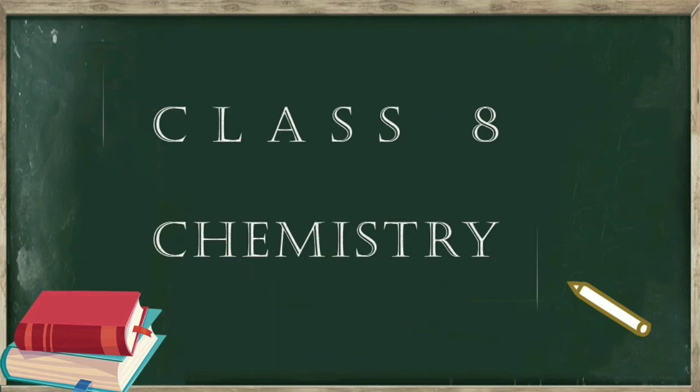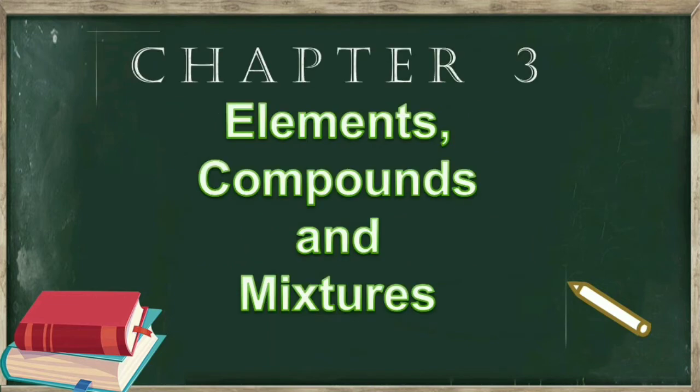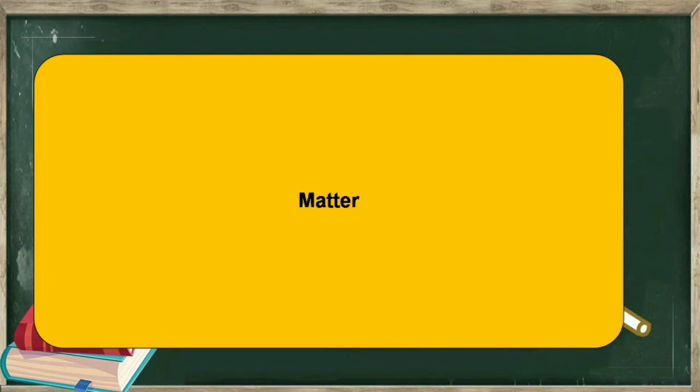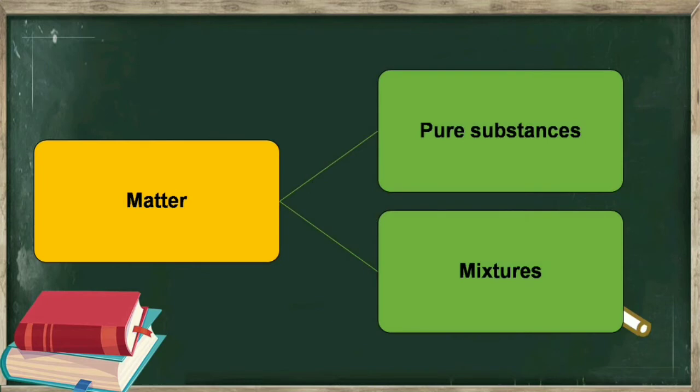I am your chemistry teacher and in this video we are going to start chapter 3 of chemistry, elements, compounds and mixtures. Most of the things present around us occupy space and have mass. These things are called matter. Matter around us exists in two forms. These two forms are pure substances and mixtures.